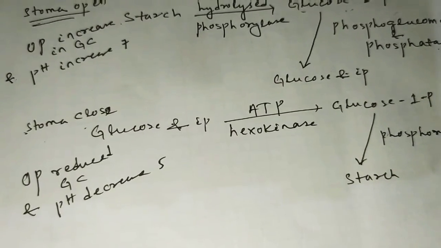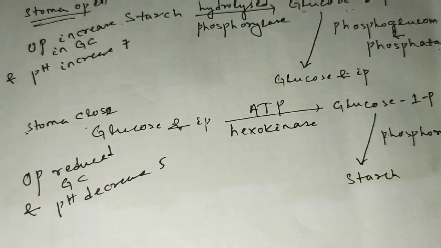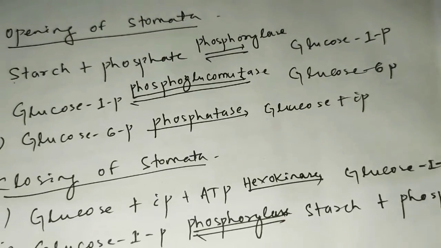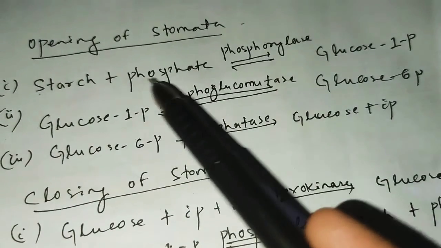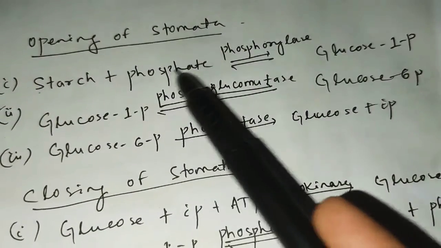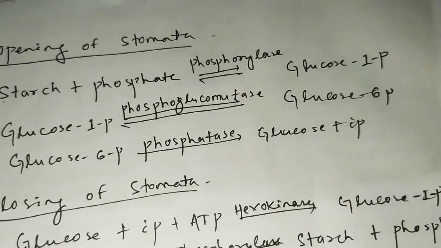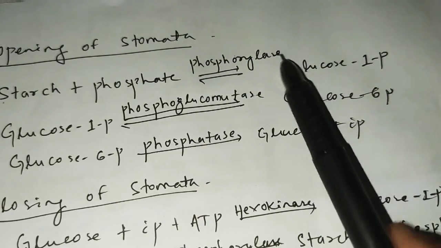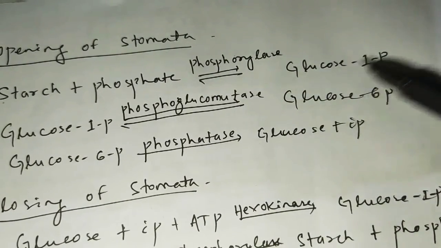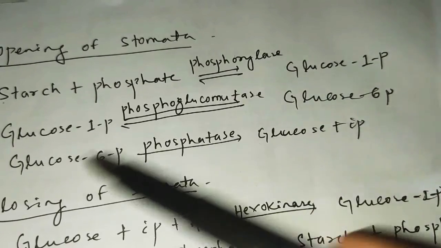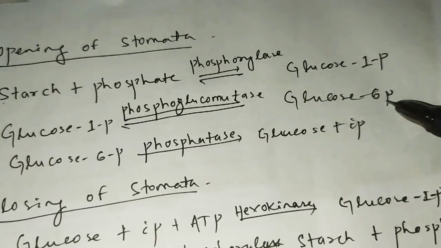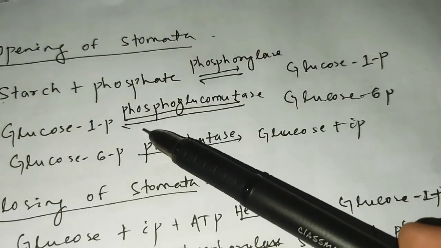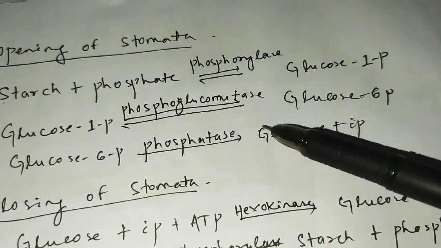Simple. Now we come to the schematic representation. For your easy understanding, let us see how opening of stomata works. Starch plus phosphate in presence of phosphorylase enzyme forms glucose 1-phosphate, then glucose 1-phosphate is converted to glucose 6-phosphate in presence of enzyme phosphoglucomutase.